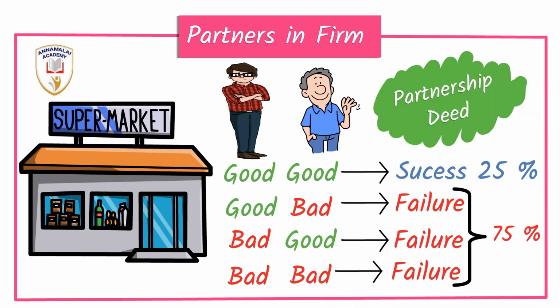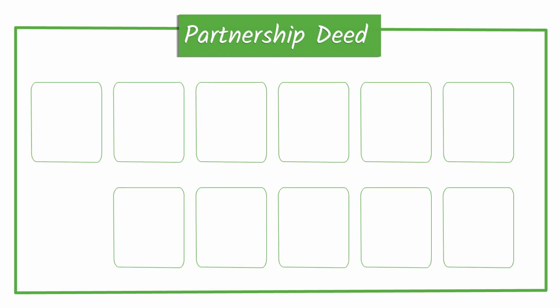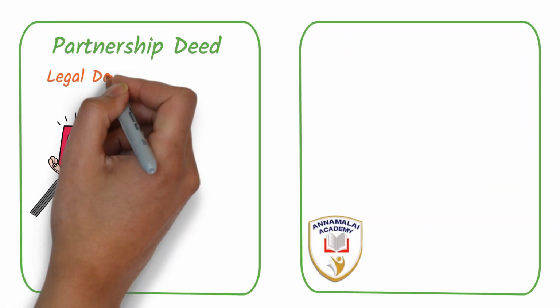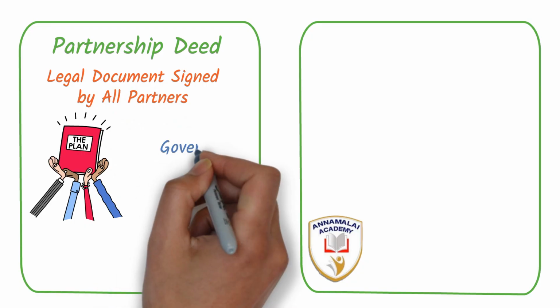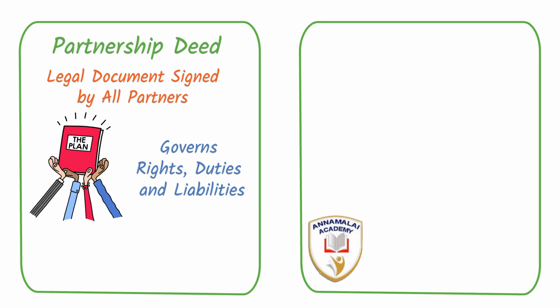In order to have control over the failure and increase the possibilities of success, the partnership deed is to be created and maintained. What is a partnership deed? It is a legal document signed by all the partners. It gives proper guidelines about the rights, duties, and liabilities of the partners.